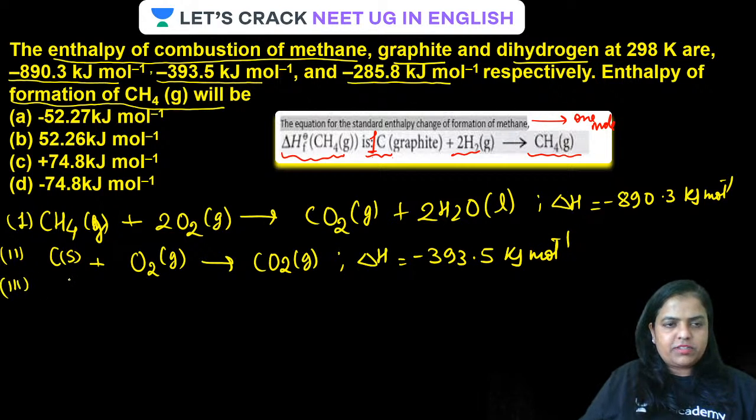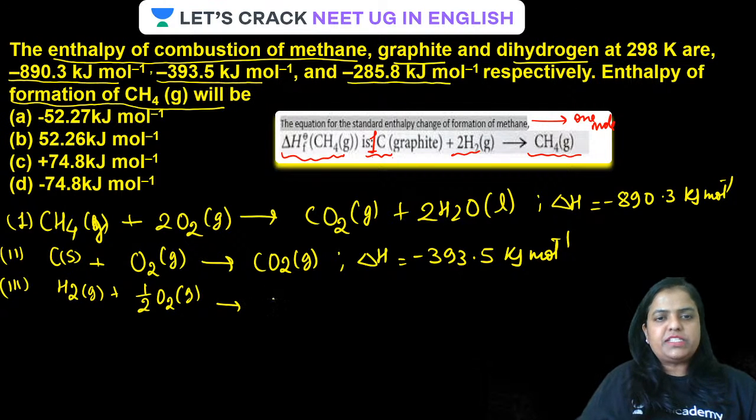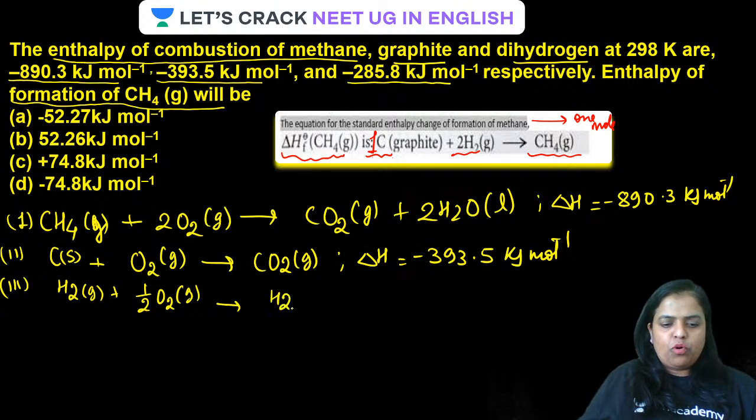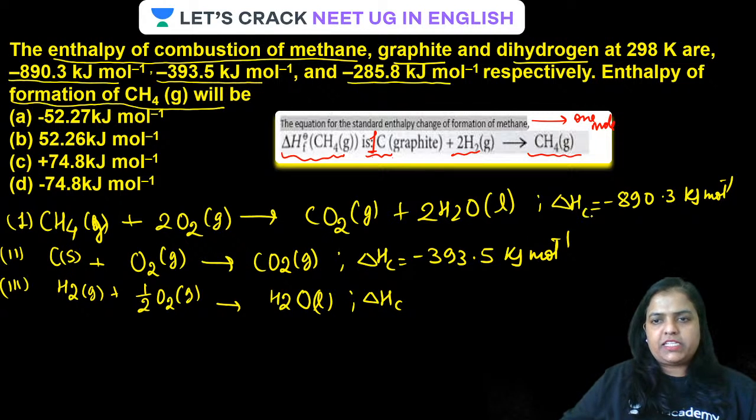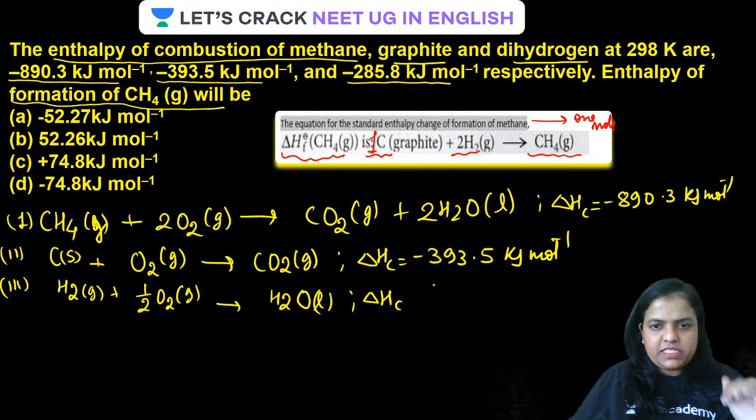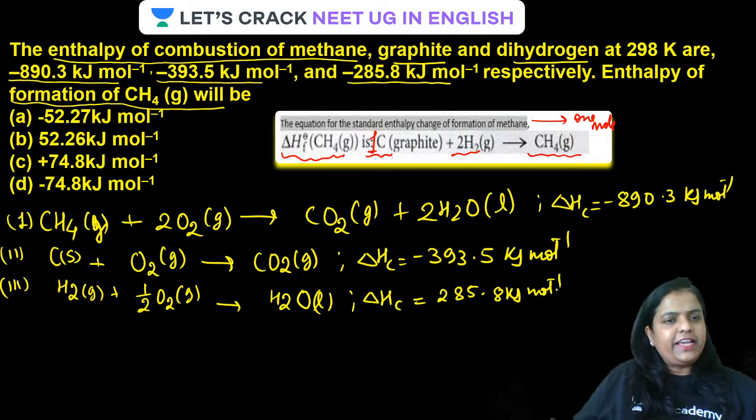Now the third one is what, guys? The third one is combustion of dihydrogen, so it will be H2. Combustion will require how much oxygen? Only half mole of oxygen. We need to have a balanced equation. This is going to form only water, and that too in liquid state. For this, the enthalpy of combustion, delta HC, is given as how much? This value is given as minus 285.8 kilojoule per mole. Is that clear?